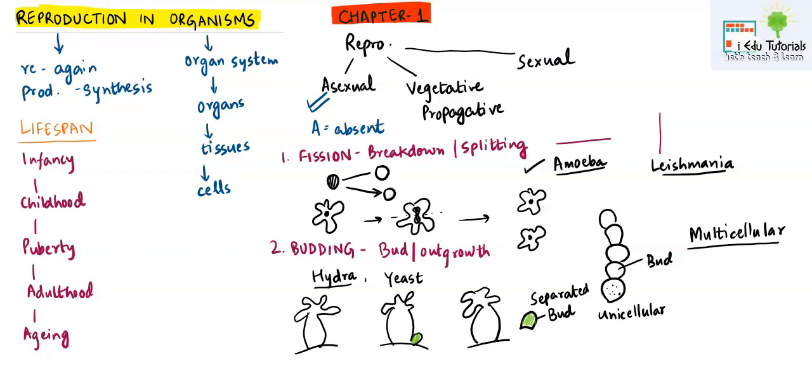Next type of asexual reproduction which we are going to study is zoospores. So zoospores are formed in an algae which is known as Chlamydomonas. Remember, whenever you are citing any example, you need to be very clear in the spelling. There should be no spelling mistake. In biology, when you make a mistake in the scientific spellings, then marks are deducted.